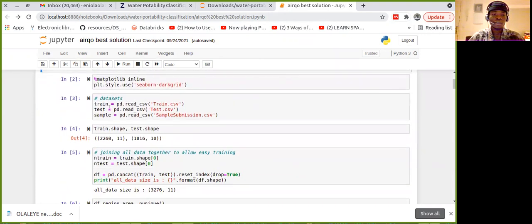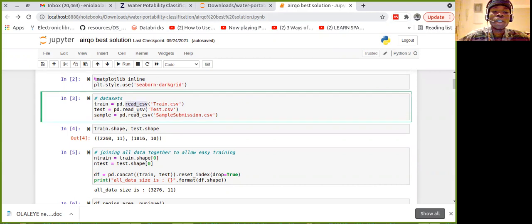So after that, I check for the data set. So yeah, we are provided with our train. The train is the one you are going to be training your model on, and the test is the one you are going to be submitting to Zindi to have a position on the leaderboard. So we have the train here, then we have the test, then the sample submission.